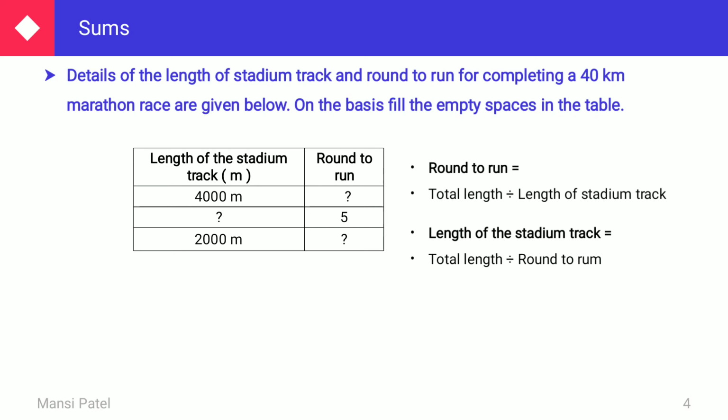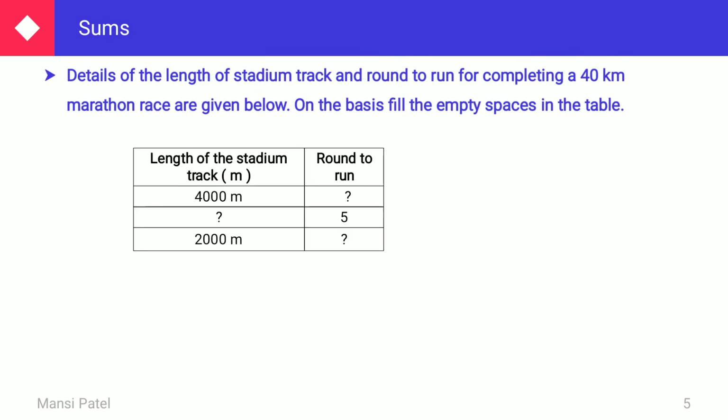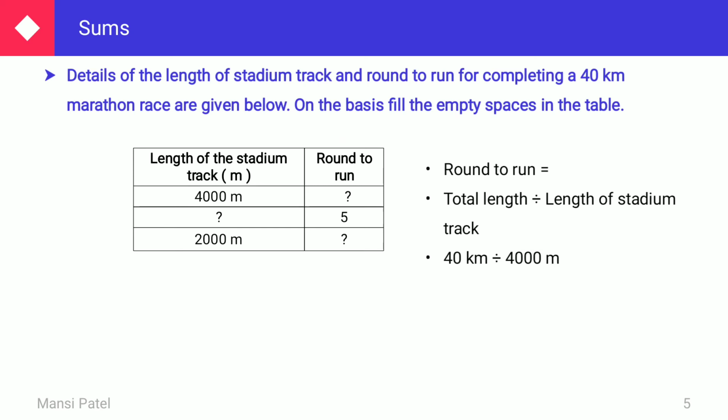Now let us solve these questions one by one. In the first one, they have given the length of the stadium track and we have to find out the rounds to run. So rounds to run is equal to total length divided by length of the stadium track. Now what is the total length? Total distance to be covered, that is 40 kilometers. So 40 kilometers divided by 4000 meters.